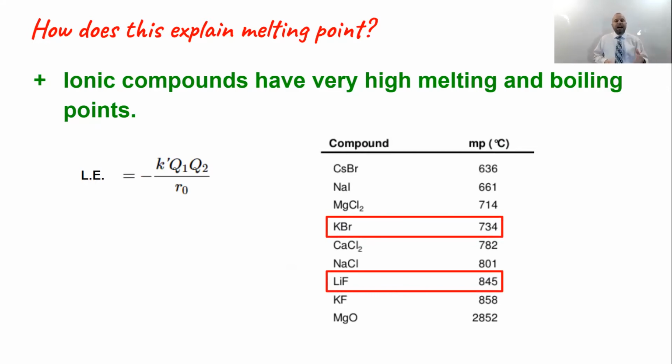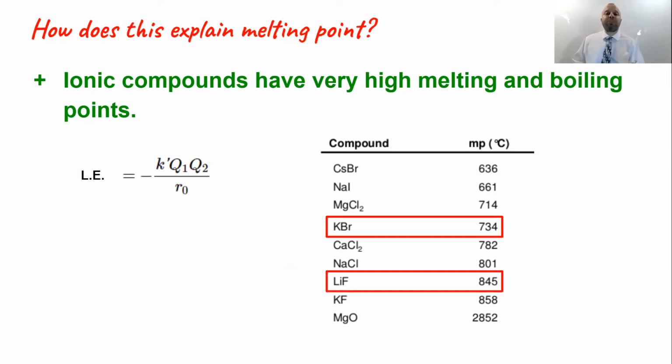So in the first slide here that's talking about melting point, we're going to look at lithium fluoride and potassium bromide. Lithium and fluorine are both in the 2nd energy level, really small, so 2nd energy level on the periodic table. Potassium and bromine are both located in the 4th energy level, much larger, much further down on the periodic table. Notice that the lithium fluoride has a higher melting point than the potassium bromide.